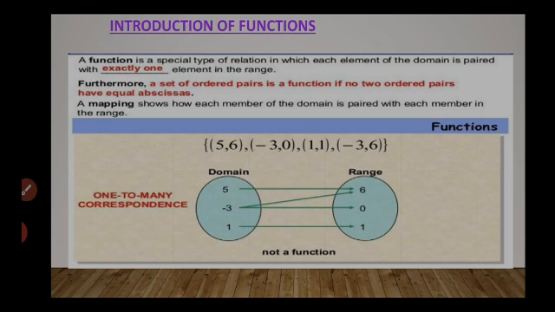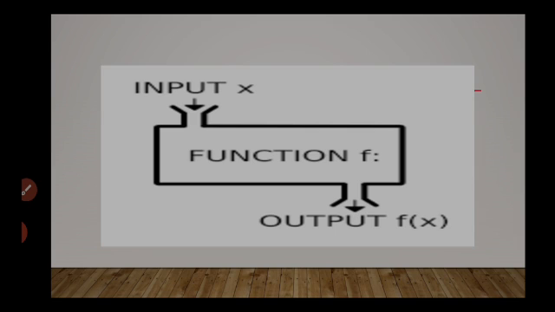If for 5, -3 and 1 separate elements are there in the range, or even if for 5 and -3 both, 6 is the only element in the range, then also it would be a function. But for -3 or for one pre-image, there should not be two images. Okay. Now what is the meaning of function? Suppose for x, that means the input, we are putting and applying the function, then the output we are getting is f(x). Okay.